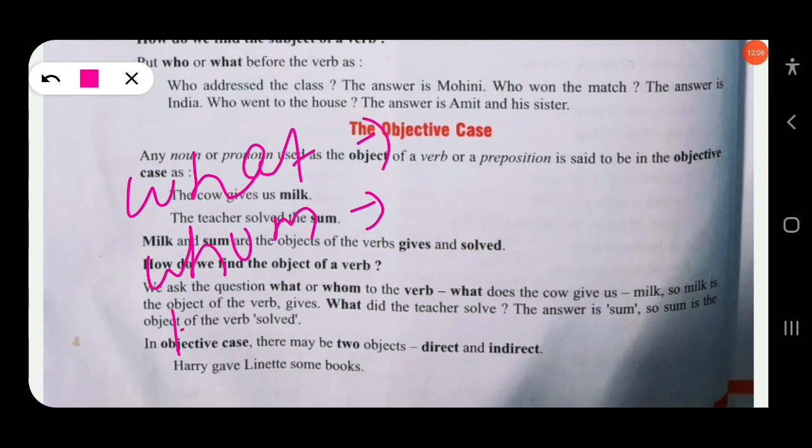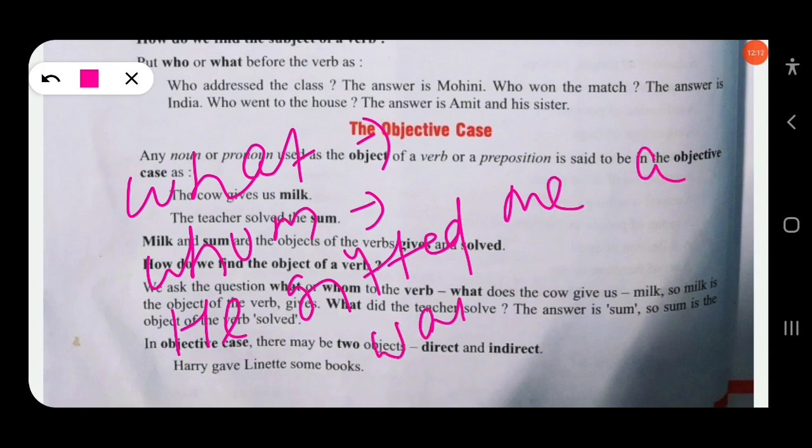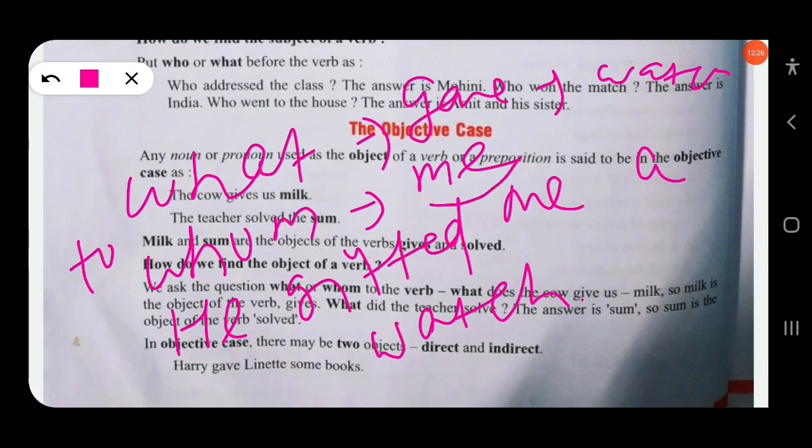To take an example, he gifted me a watch. Just ask the question what to the verb, whom to the verb. What gave? Watch. To whom? Me. So here me will be indirect object, watch will be direct object. Clear? What to the verb, whom to the verb.